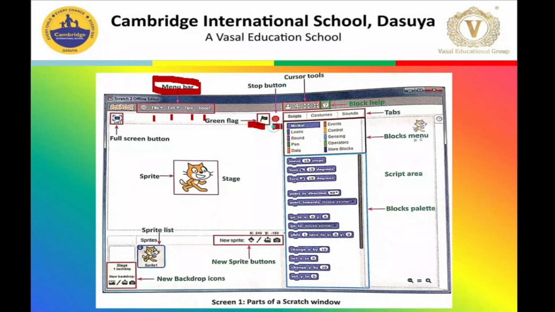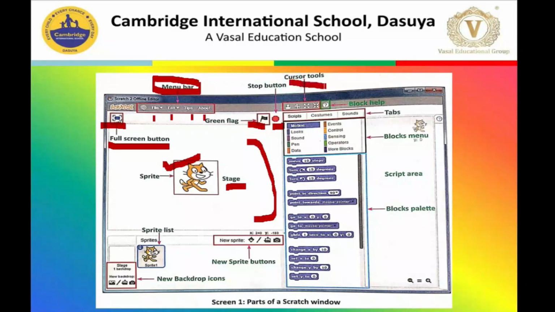This is the stop button to stop the animation. Here we have the full screen button. This white area is known as the stage. And here you can see the sprite. And what is the default sprite? Cat. So this cat is the default sprite.